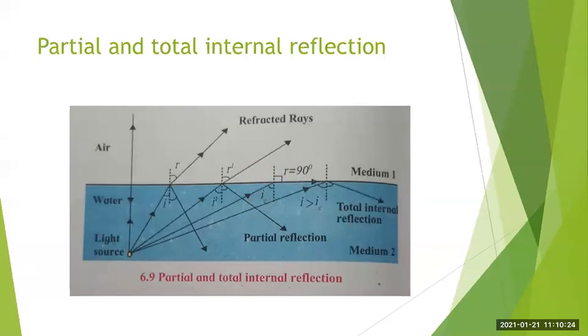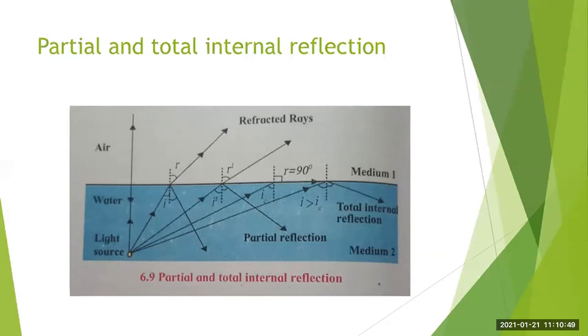Okay, then for angle of incidence larger than the critical angle. Now, if the angle of incidence is larger than the critical angle, then obviously what will happen? The angle of refraction will also be larger than 90 degrees, isn't it?